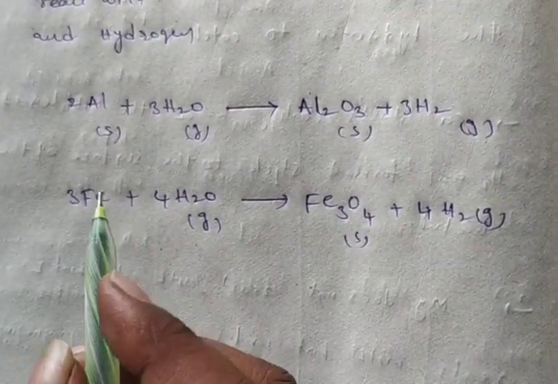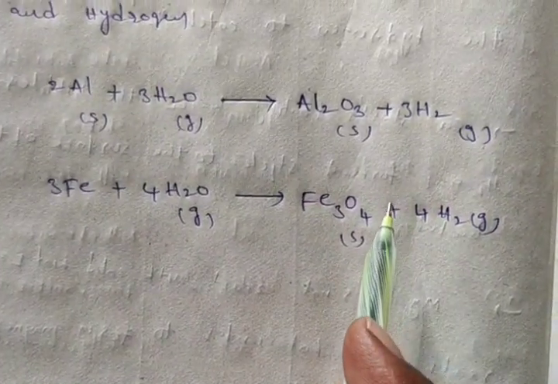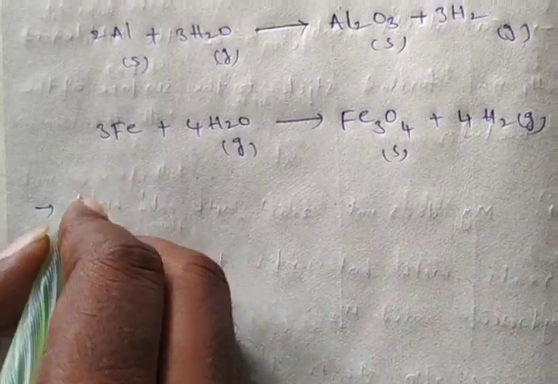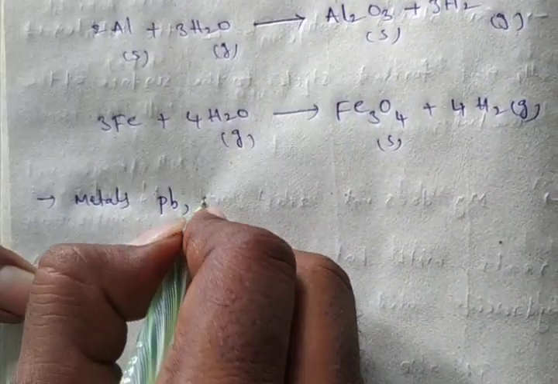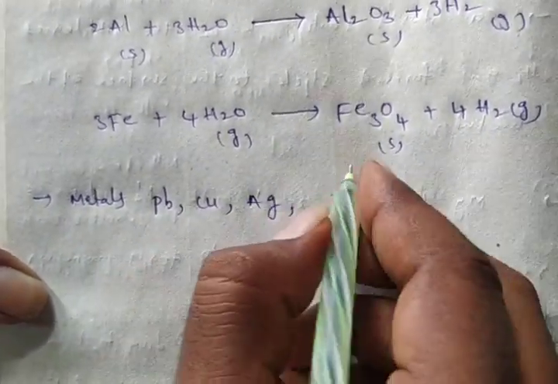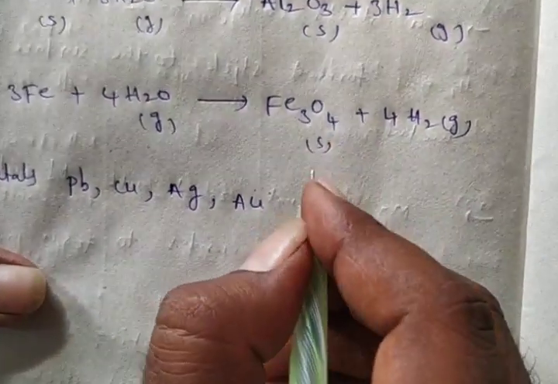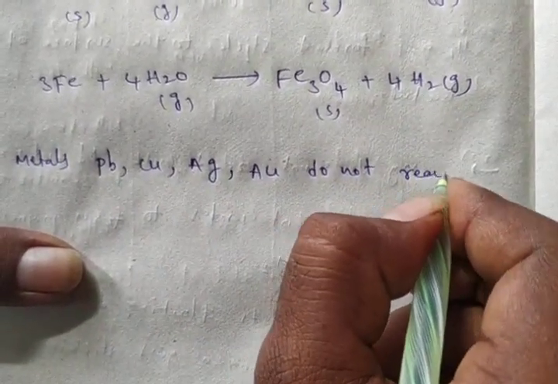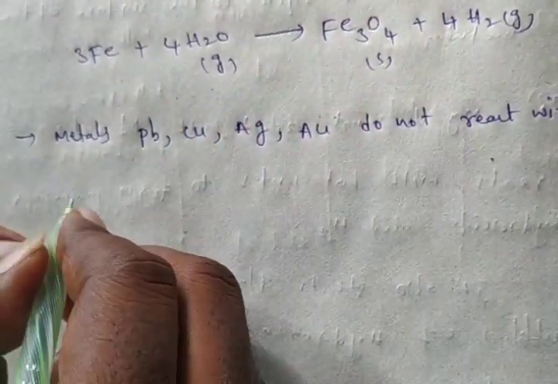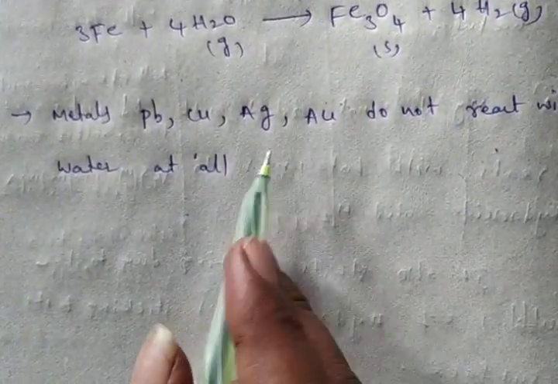Okay, this is about steam. Metals react with steam to produce metal oxide and hydrogen gas. Before that, metal hydroxide was produced. And this is very, very important: the metals lead, copper, silver, iron do not react with water at all. Pb means lead. These metals do not react with water at all.